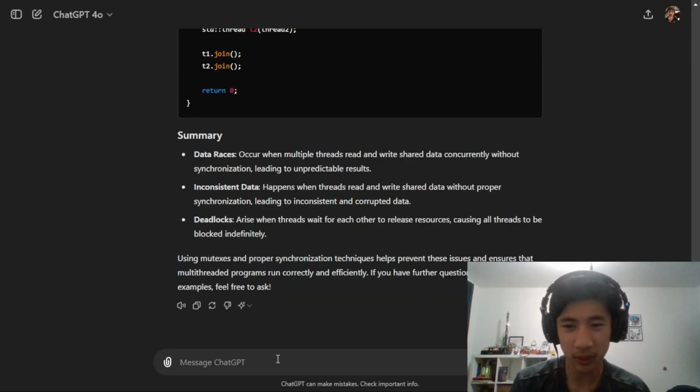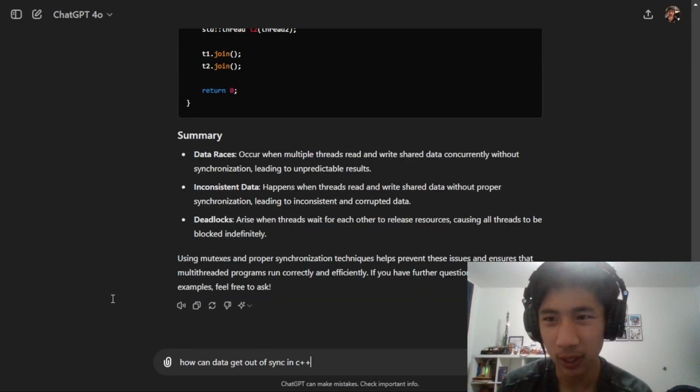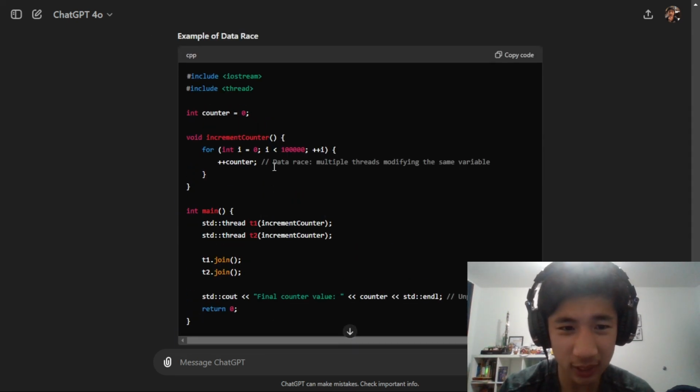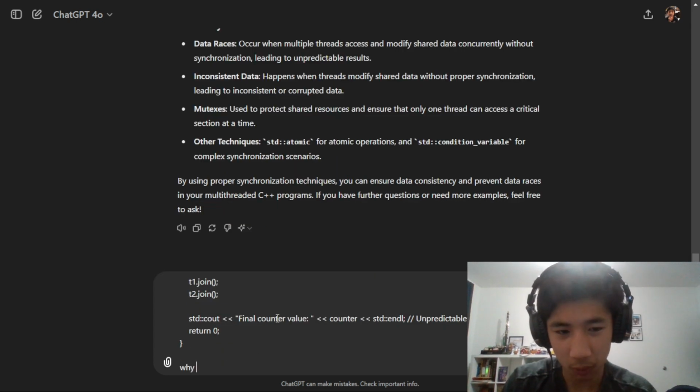But to me, I don't really understand how data can go out of sync. I mean, in this case, it's giving me stuff like multiple threads modifying the same variable, but I still don't understand why that's a problem. Why does it matter that they set the same variable if they should happen after each other?